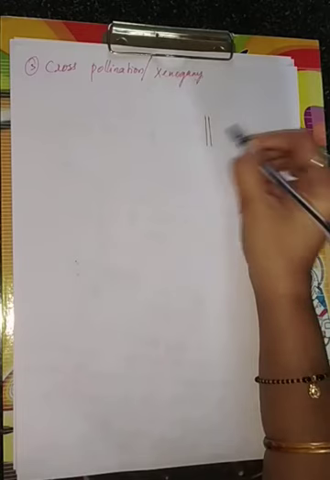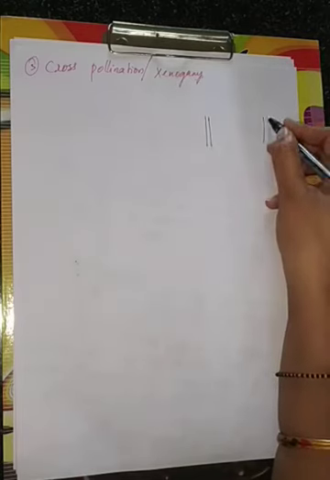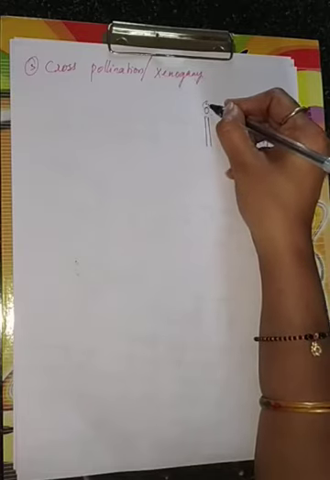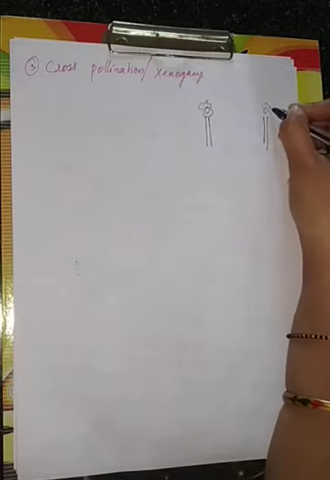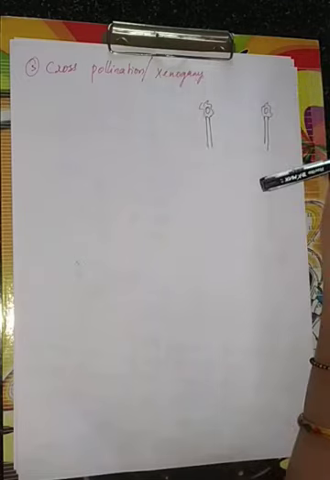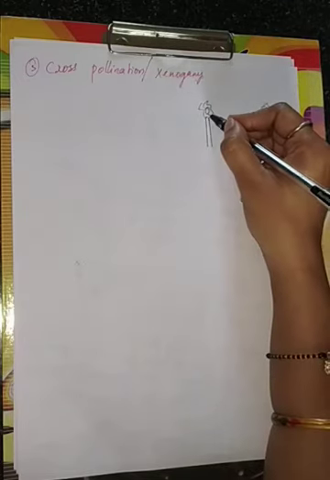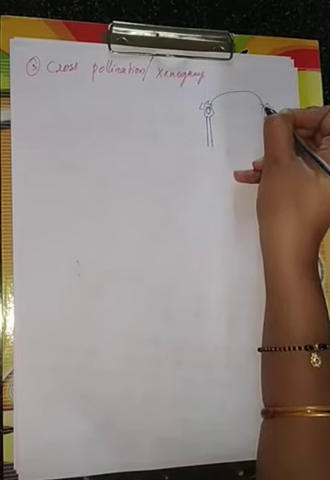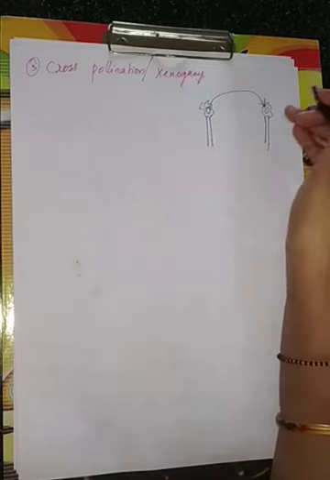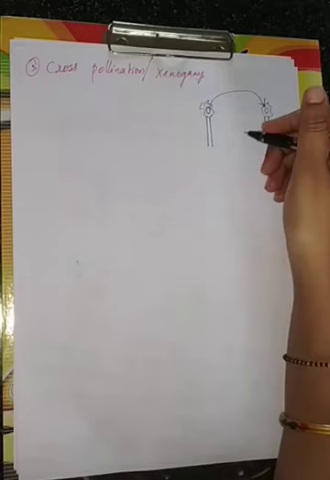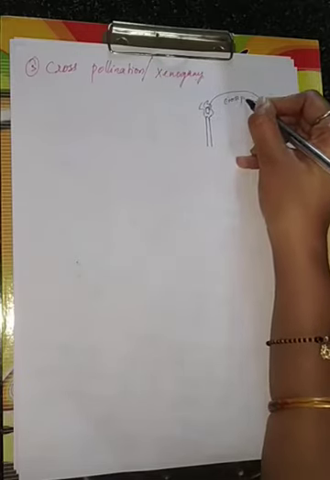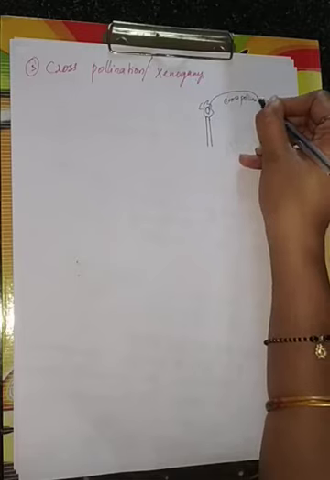This is very important. If this is one plant and this is one plant of the same species, here one flower is there and here one flower is there, the plants are totally different. The pollen grain of this flower will be fertile to the stigma of the other flower. So it is called cross pollination.